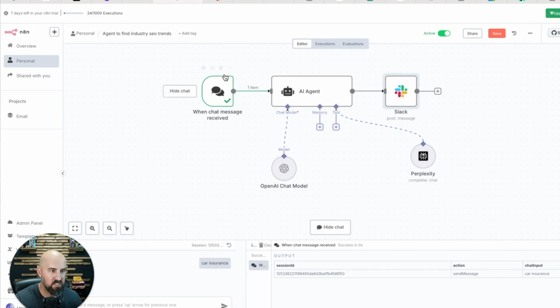If you have a set trend, you could probably set up a new trigger for whatever set industry you want and have this run every week or every couple of days, and it'll just automatically feed that to your Slack channel. So you can change and tweak this depending on your needs. But right now I have this set to manual. So if you work with a couple of different industries, you can just go in here and do the recent trends for insurance, the recent trends for an attorney, the recent trends for lawn care, whatever the industry is. This makes it super powerful because Perplexity can do a little bit more, and we're leveraging that with OpenAI in n8n.